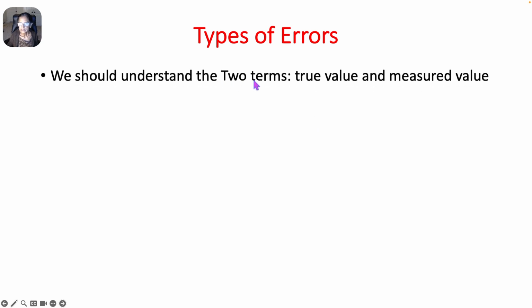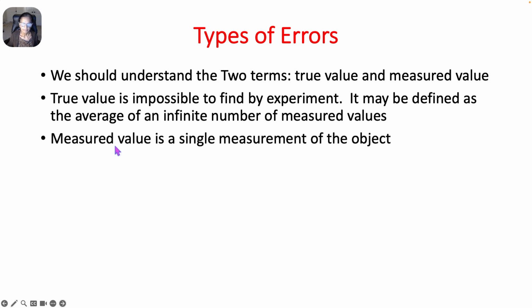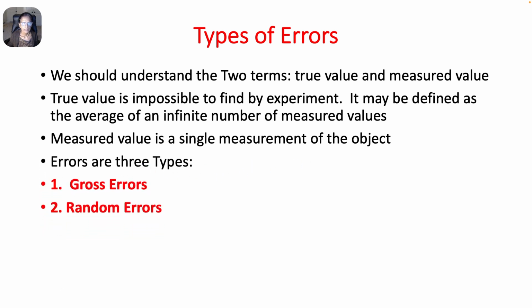We should first understand the two basic terms, true value and measured value. True value is impossible to find by experiment. It may be defined as the average of an infinite number of measured values. Measured value is a single measurement of the object. Errors are of three types: gross errors, random errors and systematic errors.